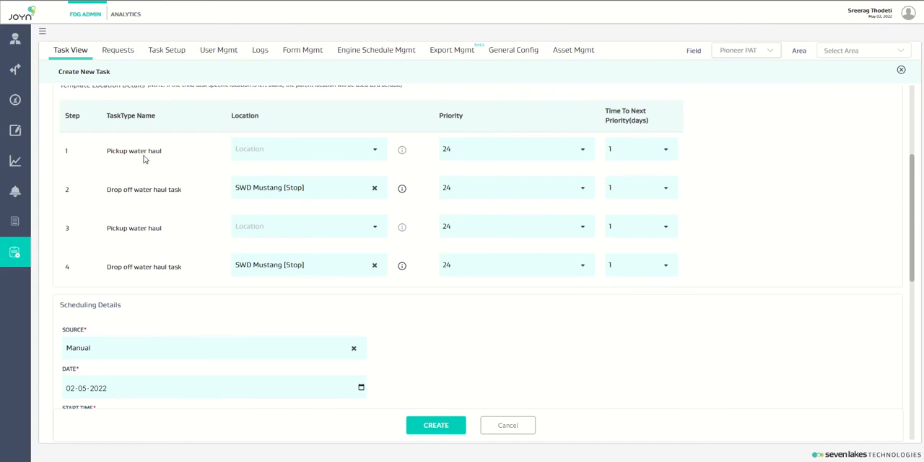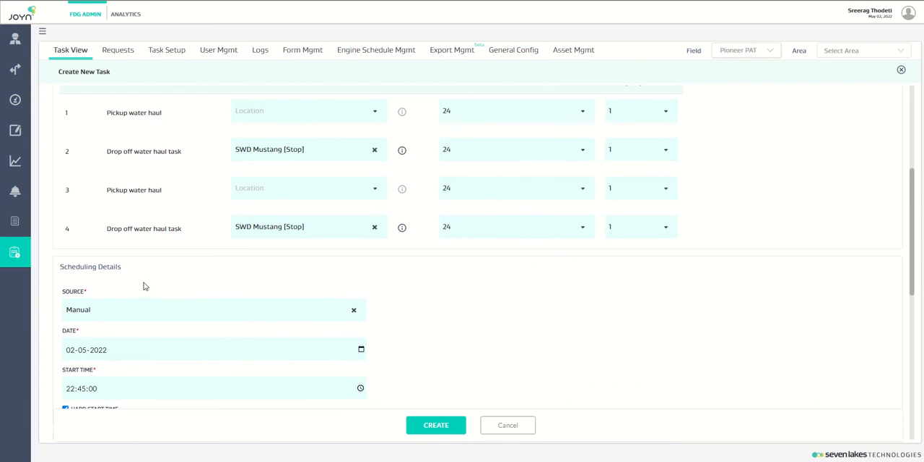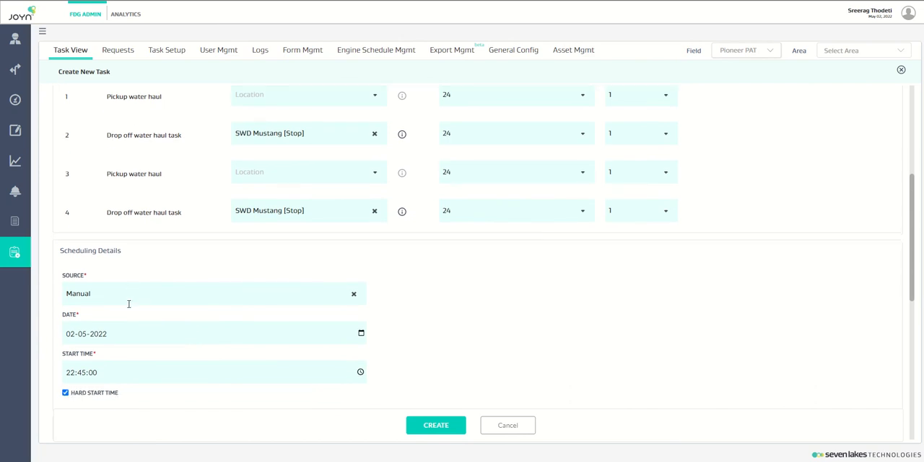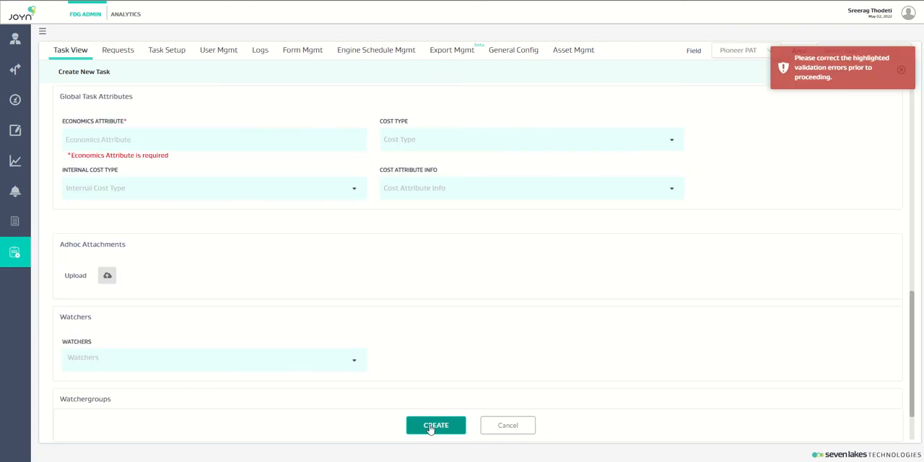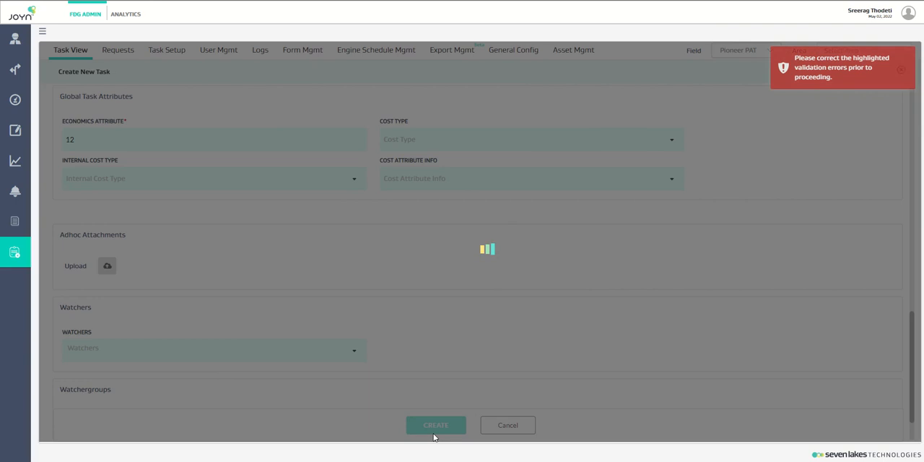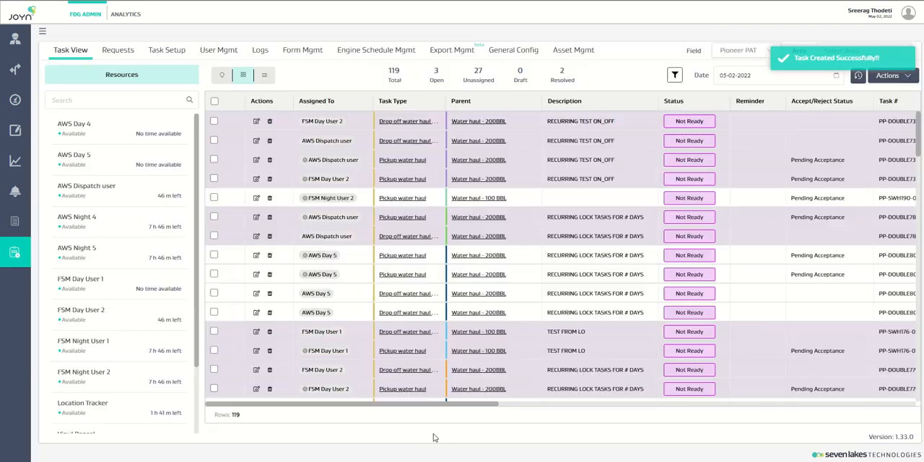So when we run the engine, the first pickup will be the first child task or will be applied with this time, and rest all will be as followed. Now if I create, the task has been created.